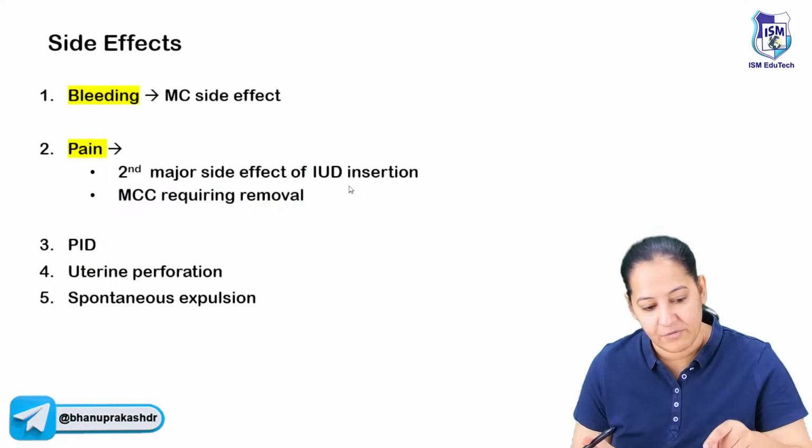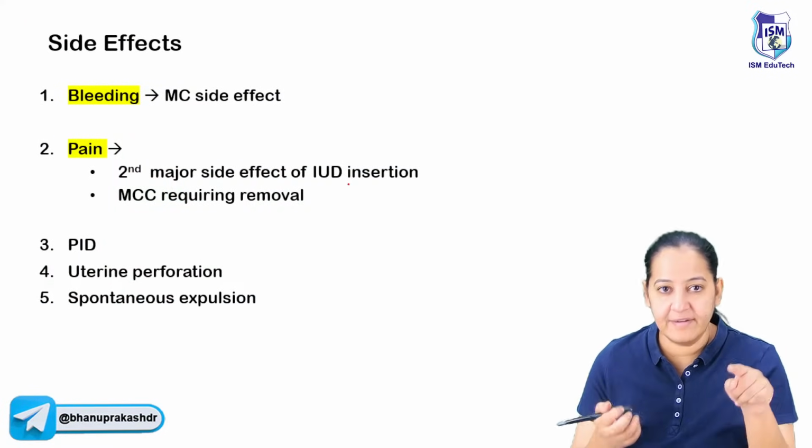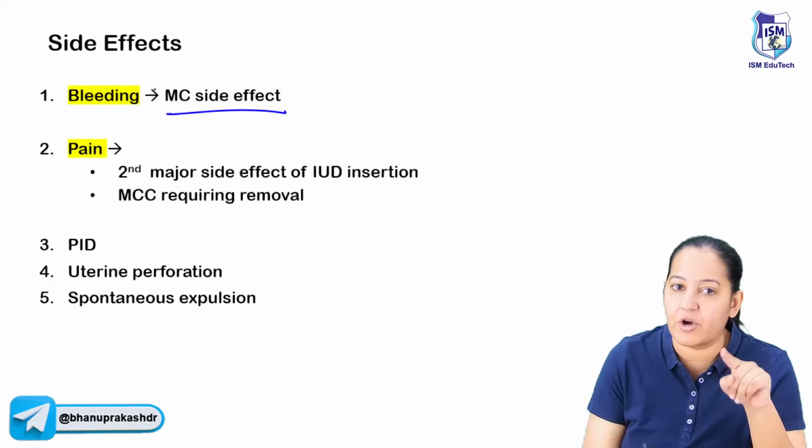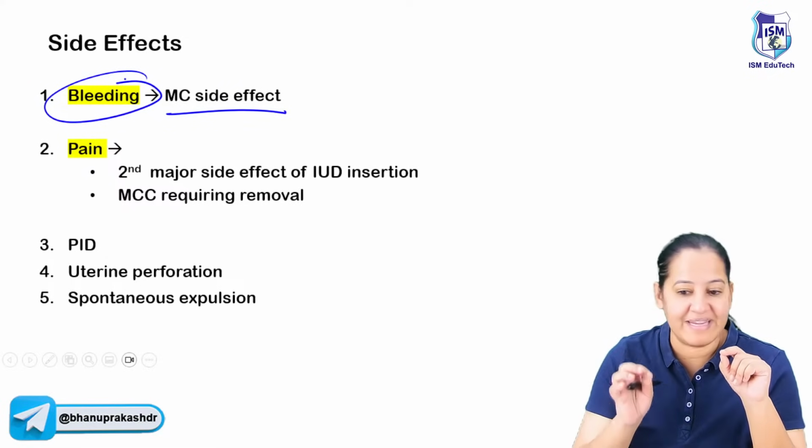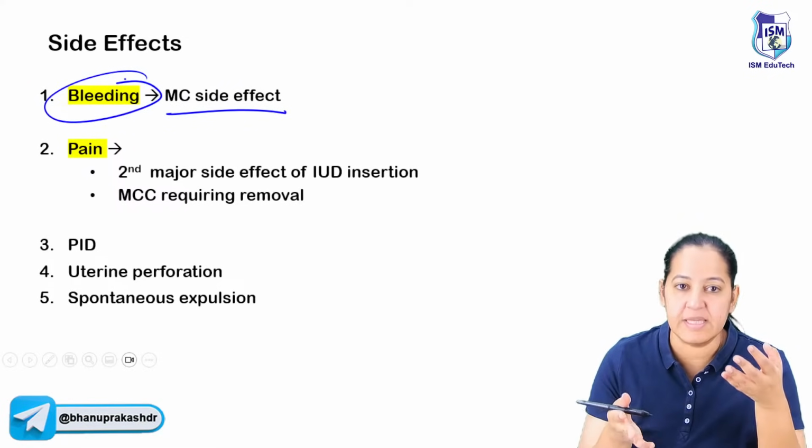What are the side effects of the copper T? Say yes, quickly. What are the side effects? The most common side effect, it's a question, is bleeding. So once you put the copper T inside the lady, you insert it in the uterus, she will complain of bleeding.